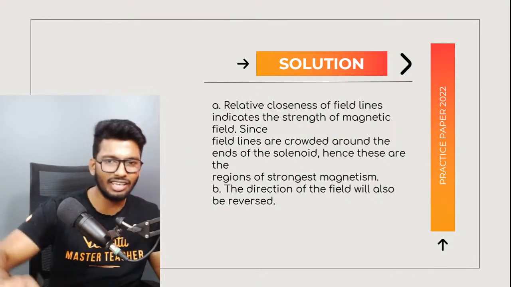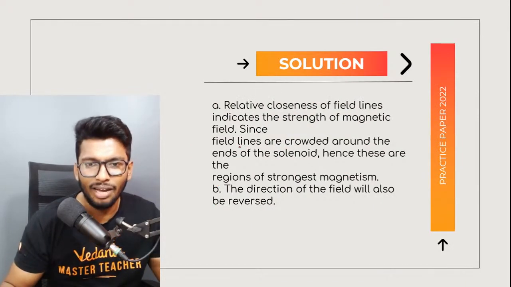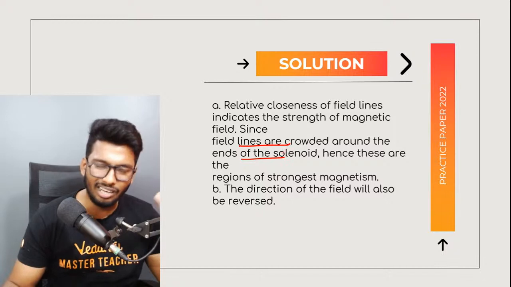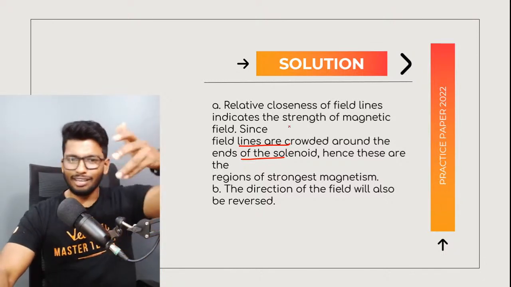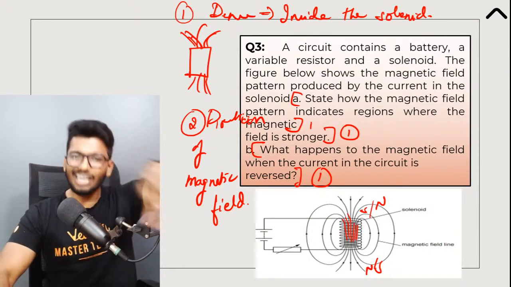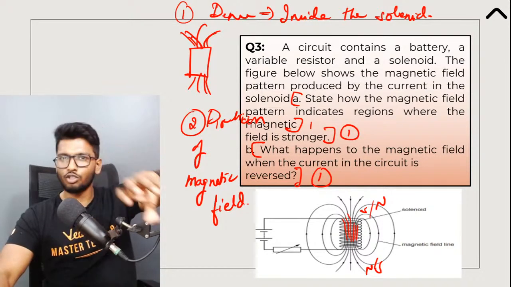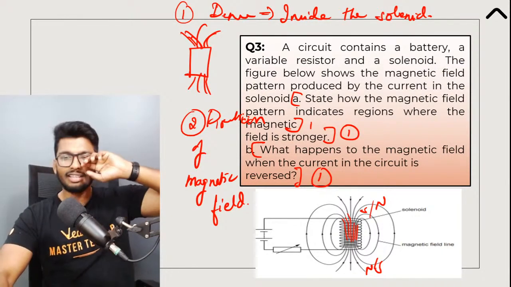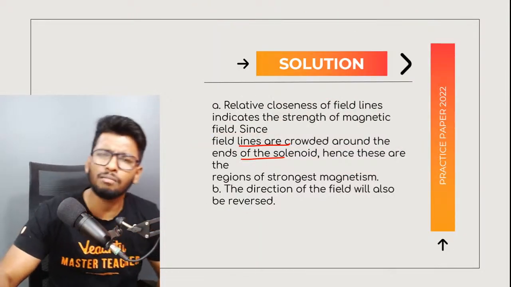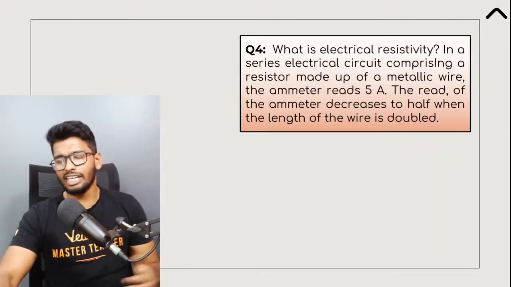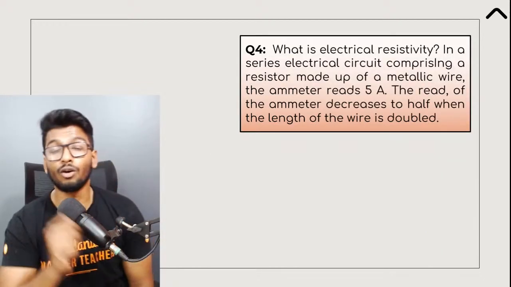Regarding this, please don't get this wrong. Here also they've given the exact same answer, that the magnetic field lines are crowded around the ends, but that is not the case, people. Please remember that. Here also they've made the exact same mistake. Inside the solenoid, the magnetic field is the strongest. But in a bar magnet, it's obviously near the poles. With that said, let's go on to the fifth question.